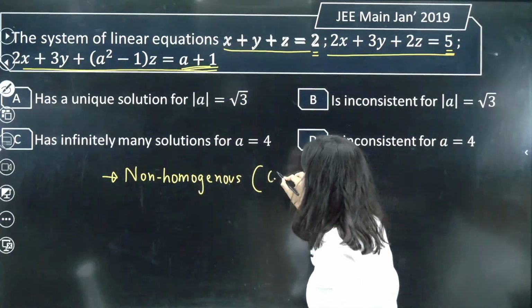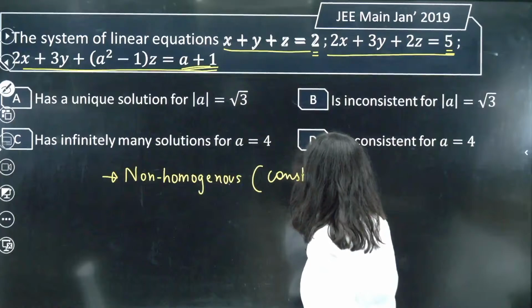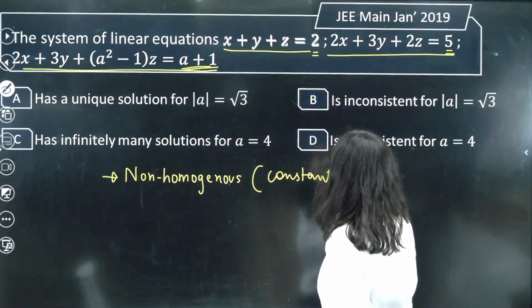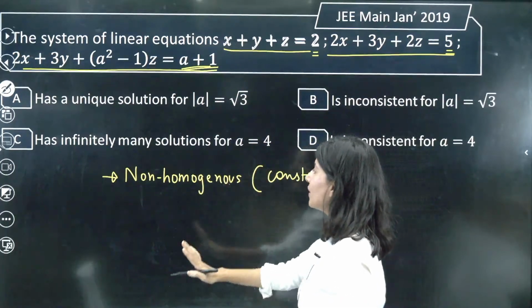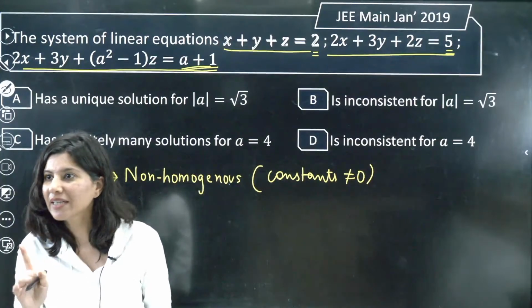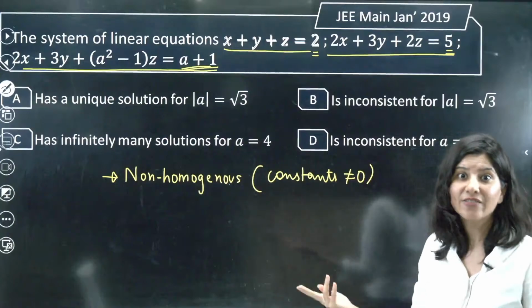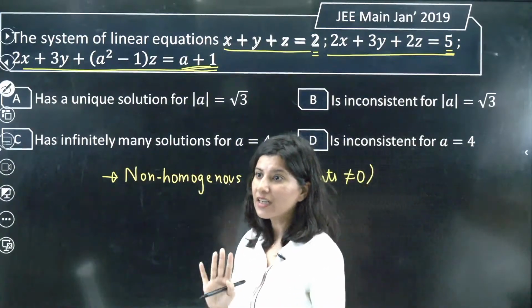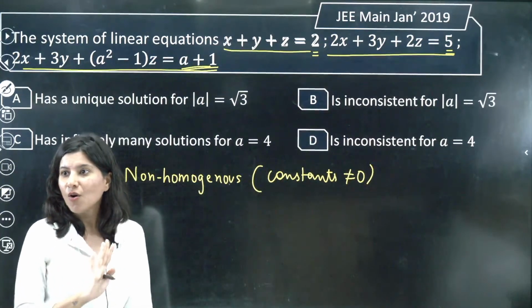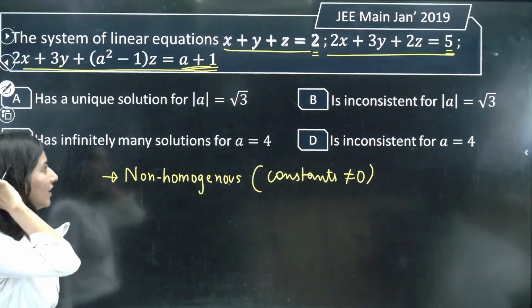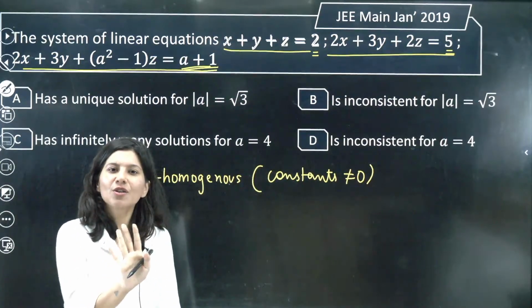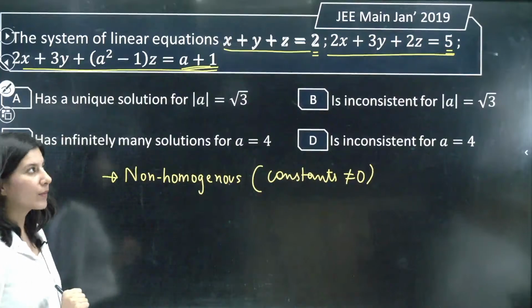So constants are not equal to 0. That's why we will call it non-homogeneous. Anybody else? Any doubt in identifying non-homogeneous equations? Right now we are only doing non-homogeneous, then we will talk about homogeneous also. Don't worry about it.